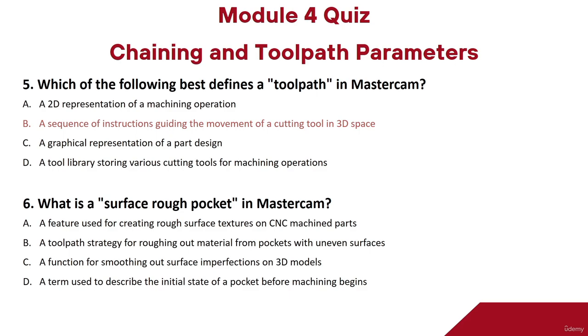Option D, a term used to describe the initial state of pocket before machining begins. So the right answer to the question is option B, a toolpath strategy for roughing out materials from pockets with uneven surfaces.